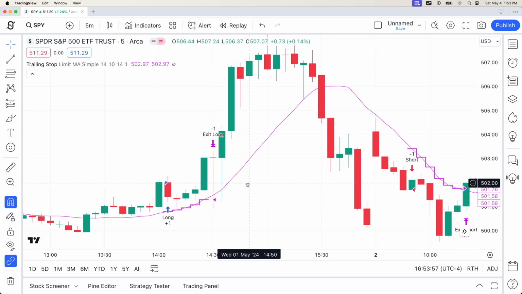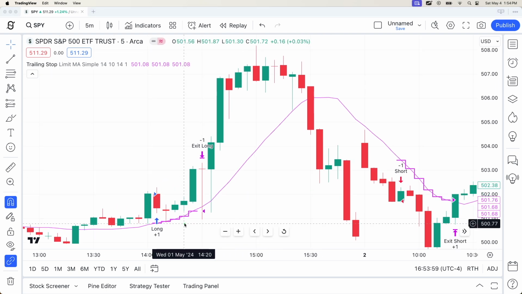So here, for instance, we are exiting because of a breach of the trailing stop. If we were in the close mode, we should be exiting on that candle that is closing below our moving average, for example. So we should be exiting right here.